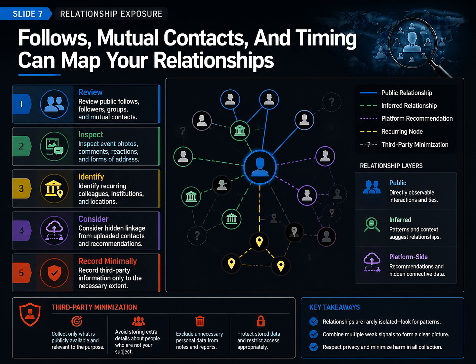Keep the review narrow. If one public event image already explains the professional relationship, there is no need to map every colleague and family member. Record only the third-party information required to show your own exposure path. A self-audit should not become a privacy inventory of everyone around you.